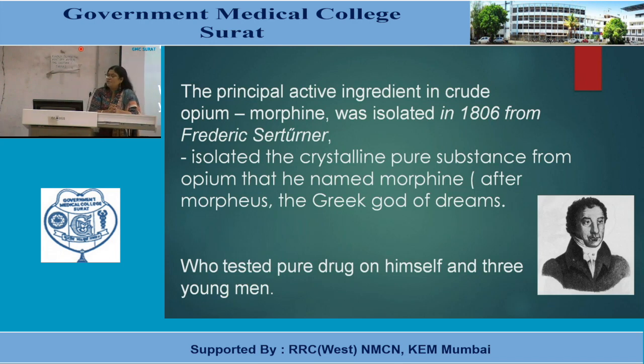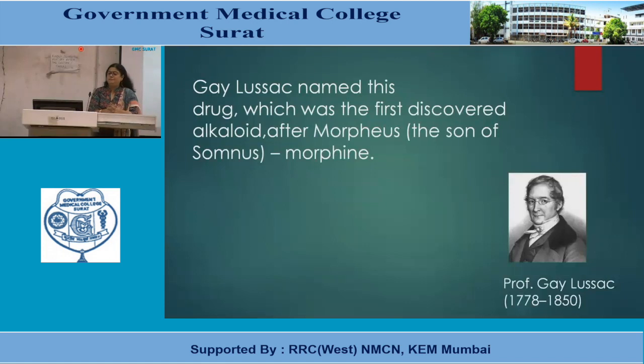He isolated the crystalline pure substance from opium and named it morphine after Morpheus, the Greek god of dreams. Sertürner tested the drug himself and on three of his men. The name was given by him after Morpheus. Who was Morpheus? Morpheus, the son of Somnus.